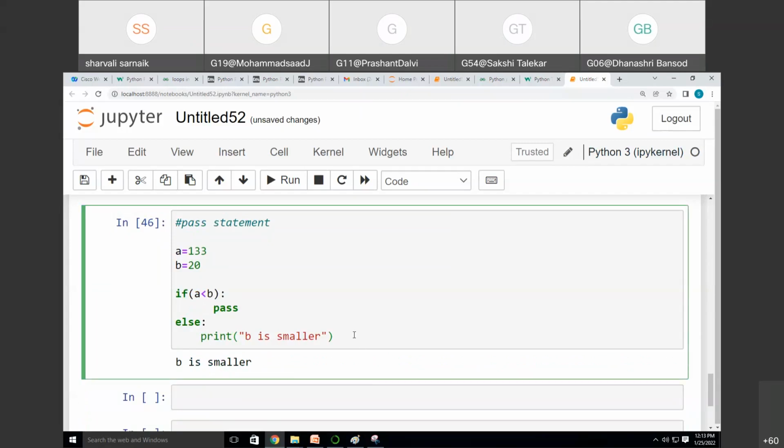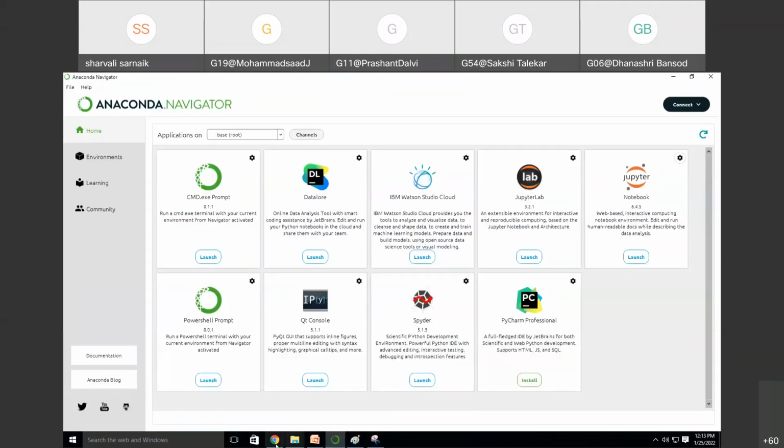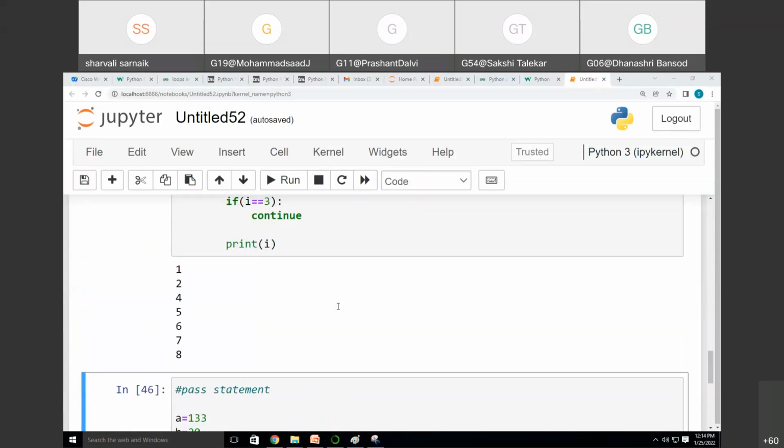So these are the three keywords, that is continue, break, and pass. We call them loop control statements. They are called loop control statements because they change the execution from its normal sequence. This is continue, break, and pass. So these are the three statements.